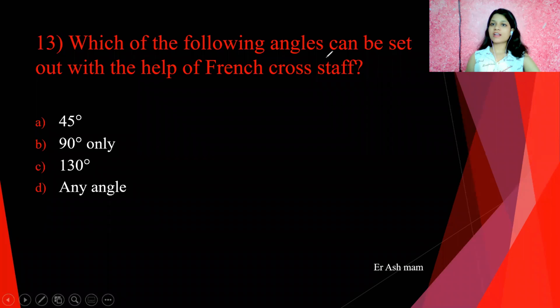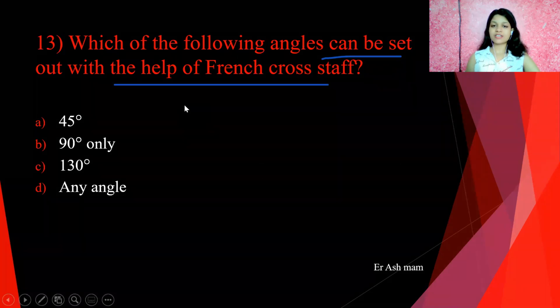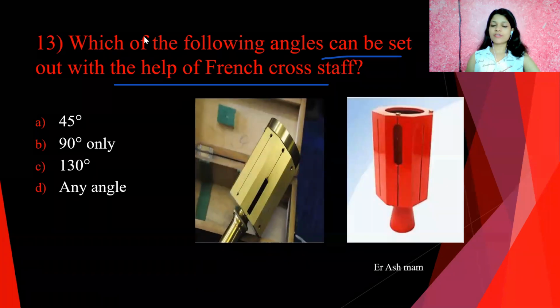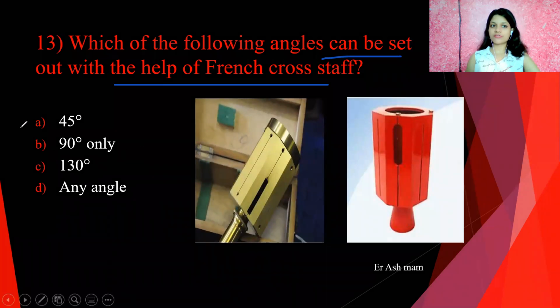Which of the following angles can be set out with the help of French cross staff? You can see here the photo, French cross staff. With the help of this French cross staff, we measure 45-degree angles. You can see here, if we extend here and extend here, this will make 45-degree angles. So the answer is 45 degrees here.